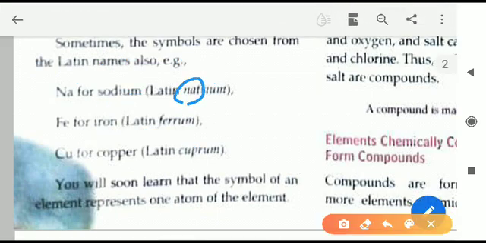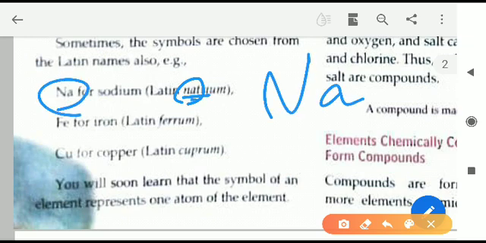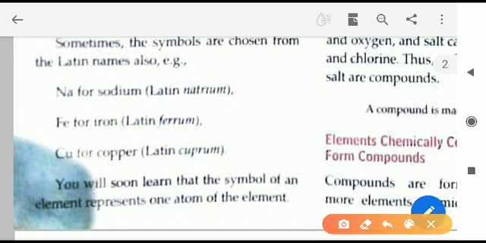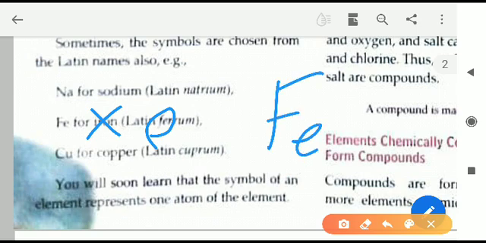Natrium spelling starts with Na. So from that Na only we have taken Na. अगर हम Na लिखते हैं, that means sodium. Similarly iron, we will not take the spelling of iron, we will take the spelling of ferrum. So ferrum starts with Fe. So Fe मतलब क्या हो जाएगा? Fe is the symbol of iron.